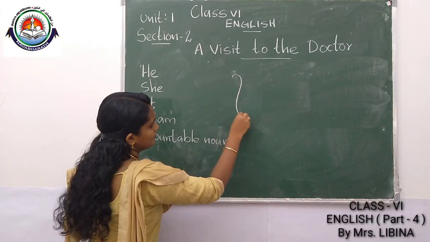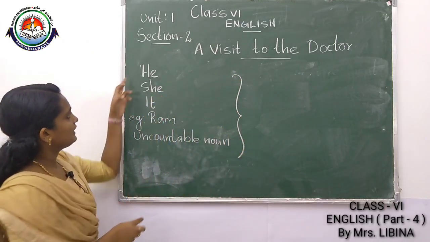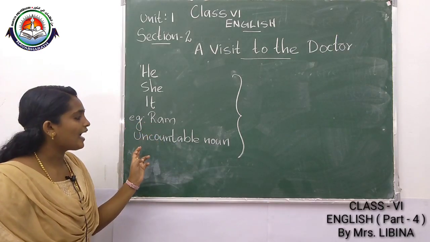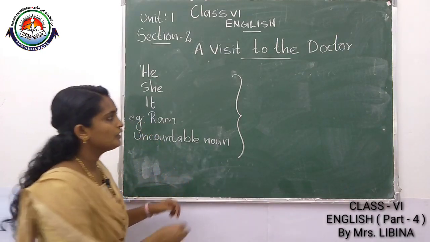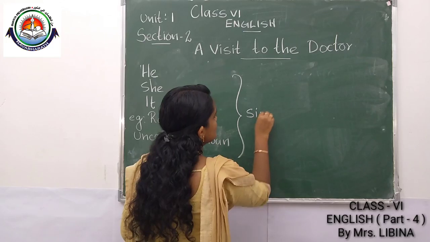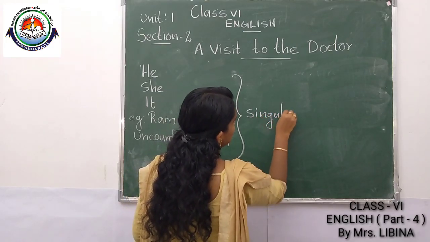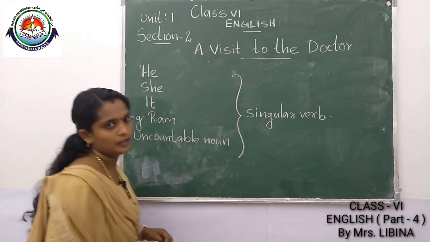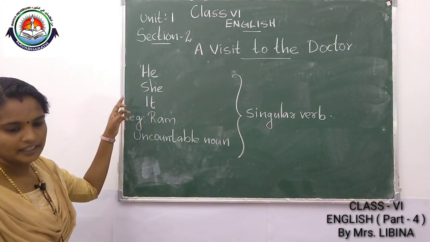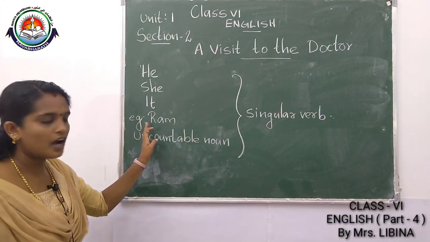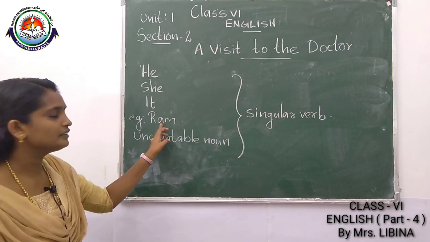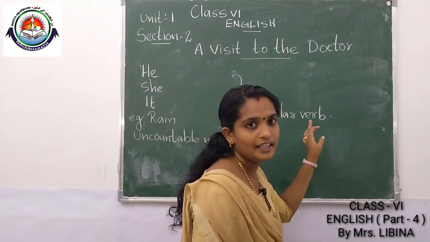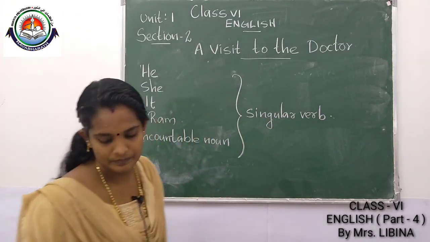With he, she, it, a singular noun and an uncountable noun, we are using a singular verb.